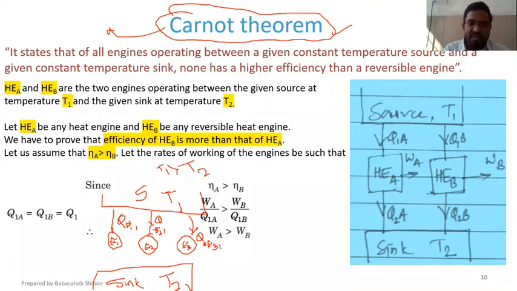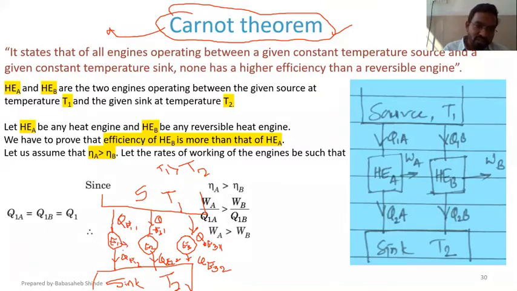QE3 because this is engine 3, and 1 because that is the heat entering the system. Similarly, QE12, QE22, and QE32, where 2 is the heat going out of the system.